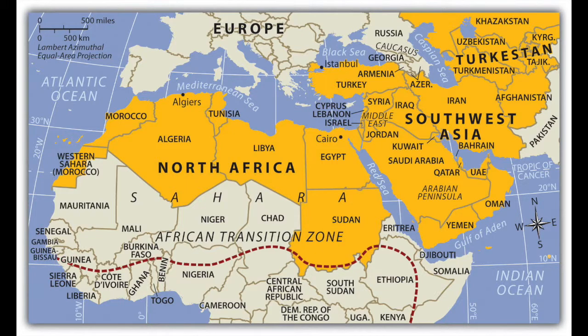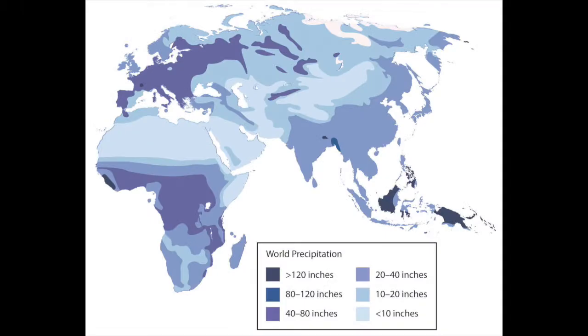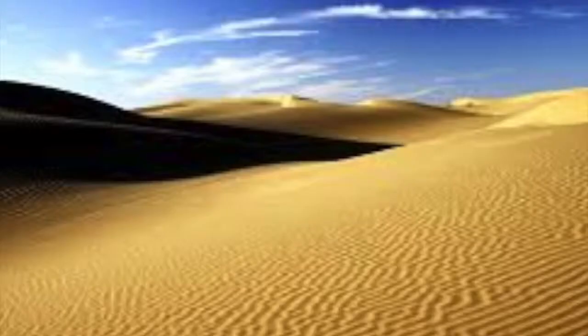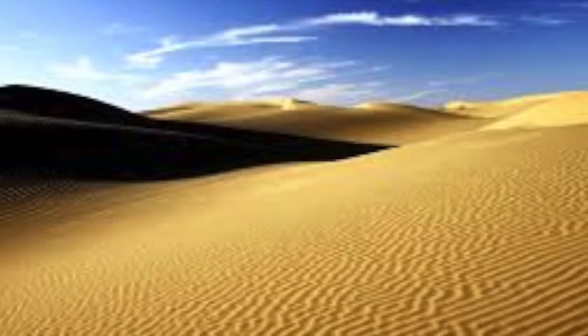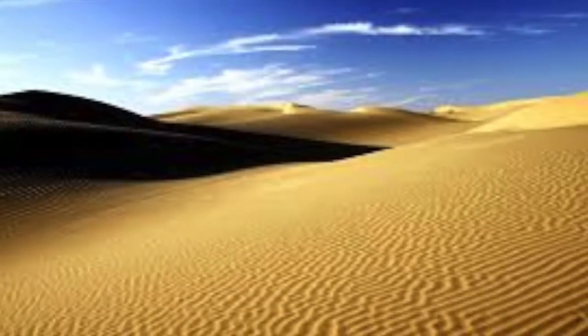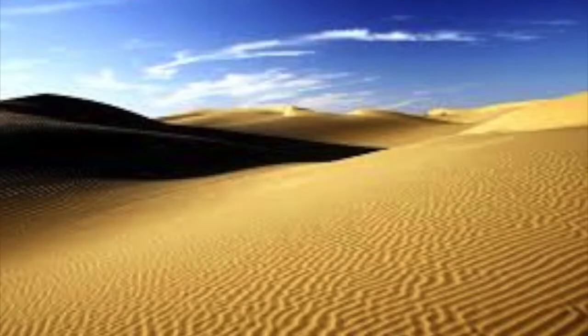North Africa, Southwest Asia, and Central Asia is located in the eastern hemisphere near the equator. This area has very little rain, with less than 10 inches of rain every year. Northern Africa, Southwest Asia, and Central Asia is mostly desert. This is a picture of the Sahara Desert in North Africa.